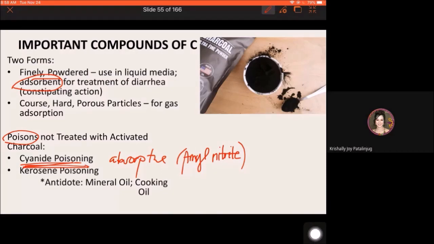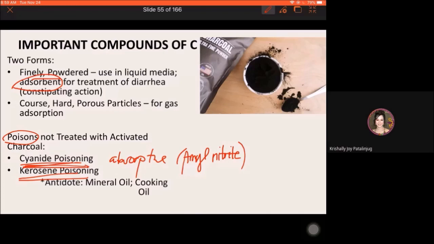Kerosene poisoning is also another condition that cannot be treated with activated charcoal. Kerosene is also absorbed in the body, in the tissues. This poisoning is possible in children, for example if they drink kerosene. So be very careful when leaving poisonous agents where children can reach them.